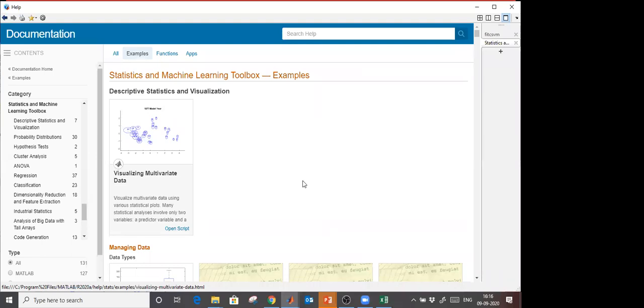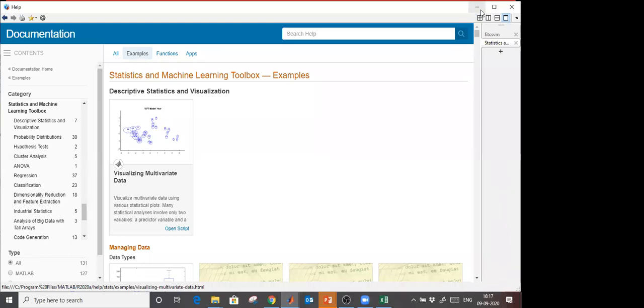MATLAB is not only for machine and deep learning. MATLAB is for model based design. MATLAB is for optimization. MATLAB is for biological data analysis. MATLAB is for image processing applications and computer vision applications. So don't compare actually. And R is only for the data analytics part. So now it's on you: if you are working on machine and deep learning, which is best for you, MATLAB or R, it is your duty to choose. Okay, depends on you.